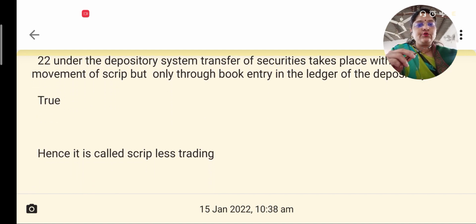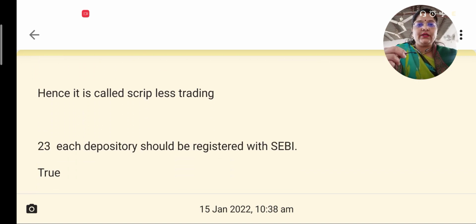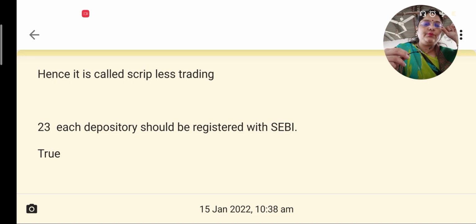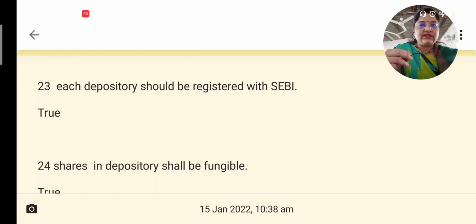So this is true, no physical movement, because there are no physical securities to move. They are already in a demat form where they have lost all physical form and exist only as an entry in the ledger. And hence, even when they are bought and sold, there will only be entries in the ledger and no physical movement. Each depository should be registered with the SEBI, and this is true.